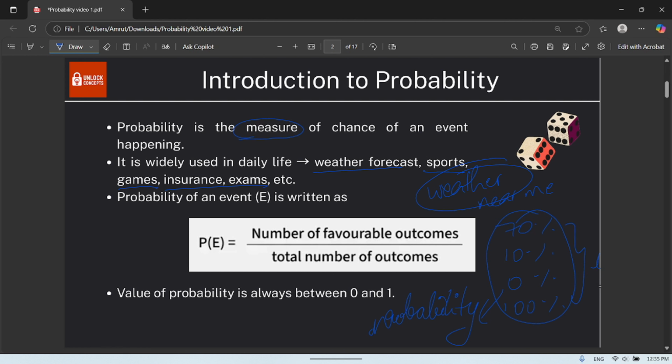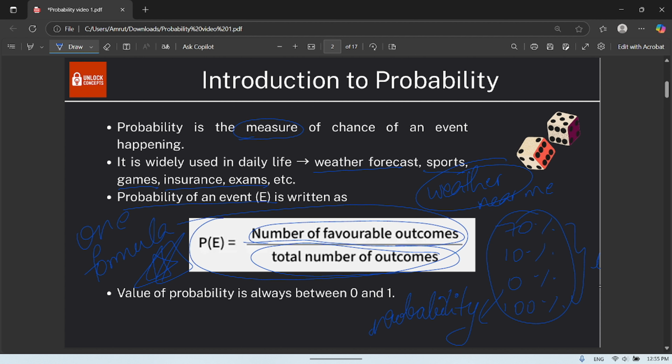So now, probability of an event. The probability of an event is simply the number of favorable outcomes divided by the total number of outcomes. This is the only formula used in your complete chapter, and you will be solving problems using just this one formula, which is very important if you ask me.